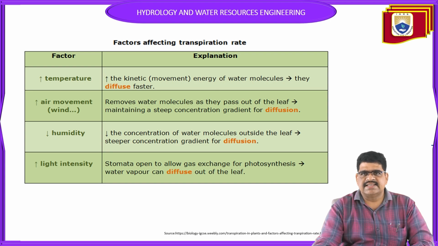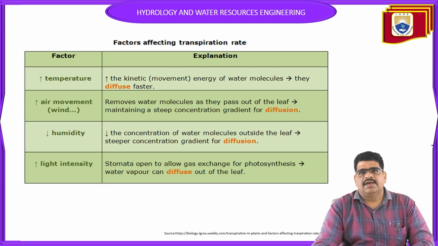Light intensity means the effect of the light above the plants, like the tomato. As we saw previously, the small holes in the leaves are open to allow gas exchange for photosynthesis. So water vapor can be diffused out of the leaves.